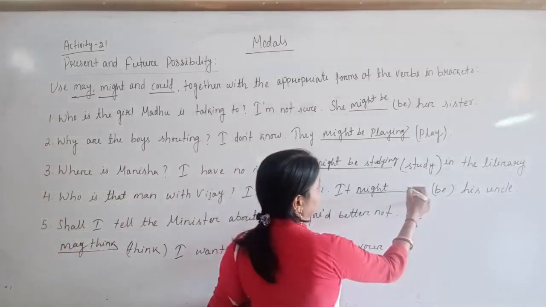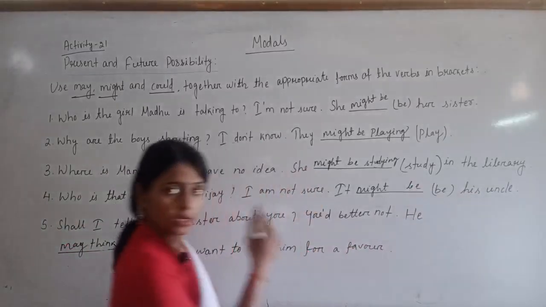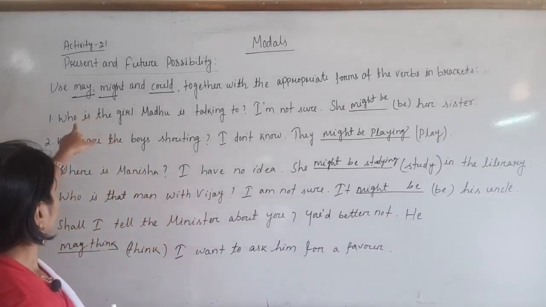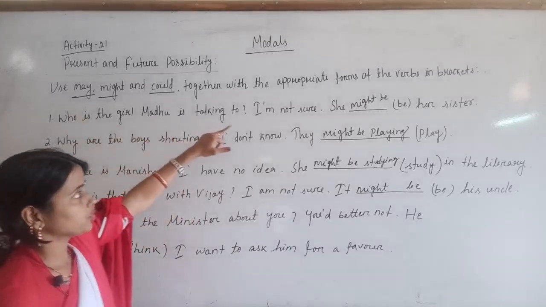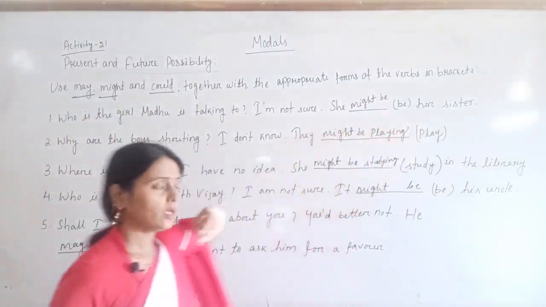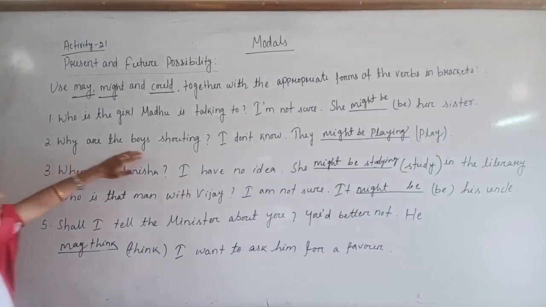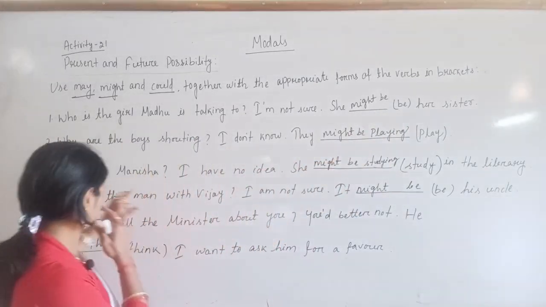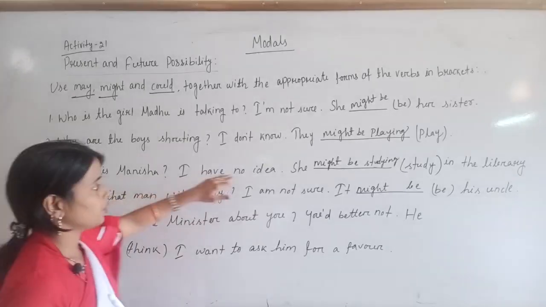So here might be his uncle. Here I have written the question, but you just write it down in your copy. Who is the girl Madhu is talking to? I am not sure. She might be her sister. Second one. Why are the boys shouting? I don't know. They might be playing. Where is Manisha? I have no idea.